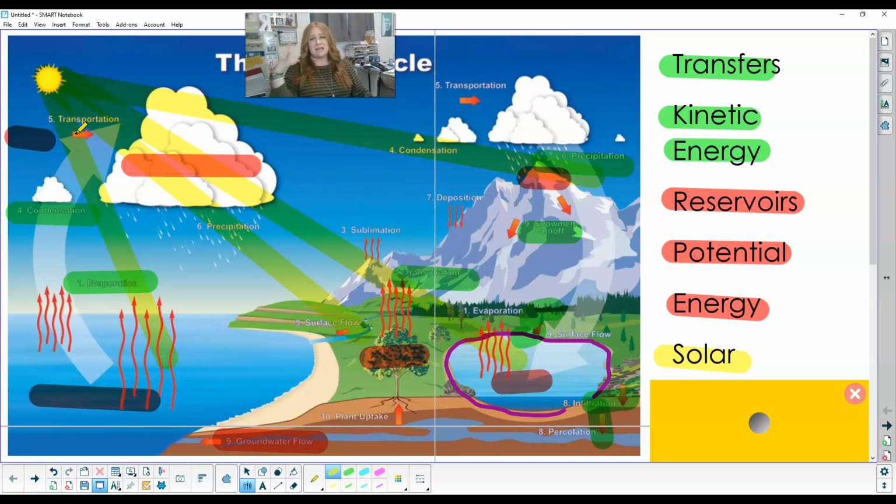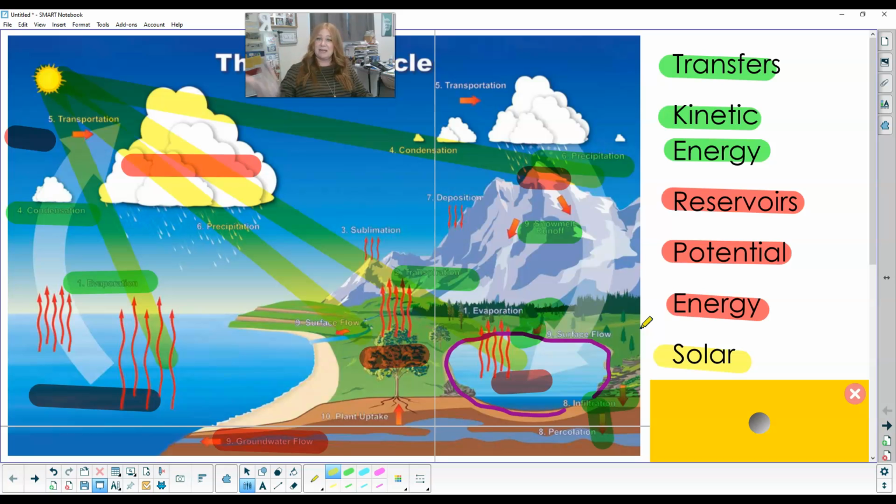Then it gets tired, it's got to stop. It went through evaporation, it got tired, it has to stop and store up more energy, storing in the atmosphere. Then it has enough to go through condensation. It's got to store it up. Now it has enough to precipitate.